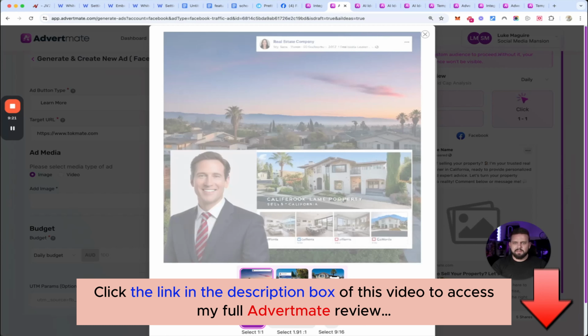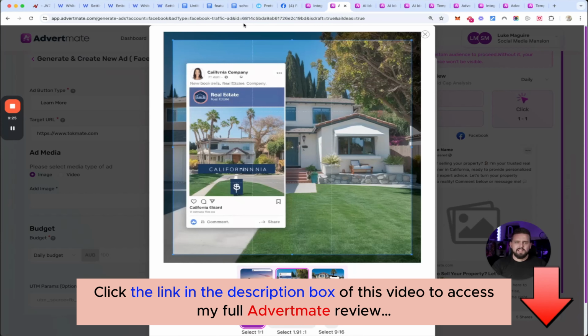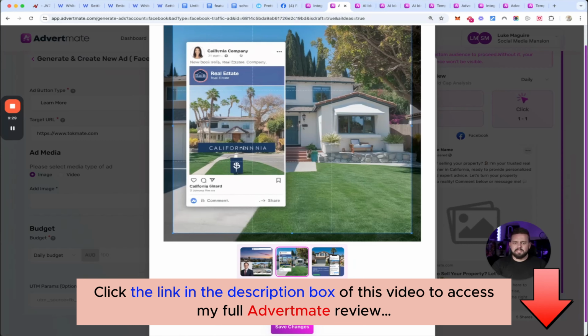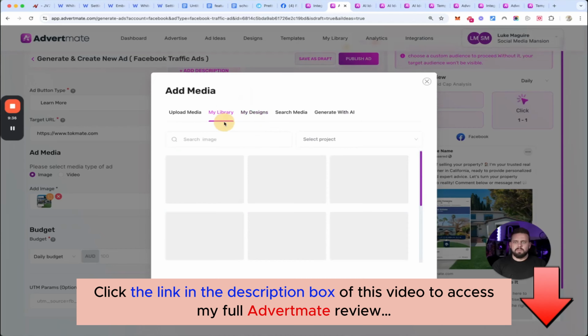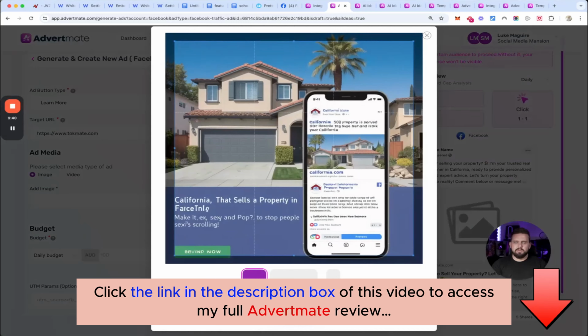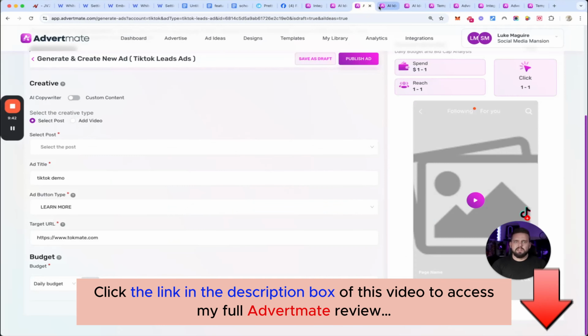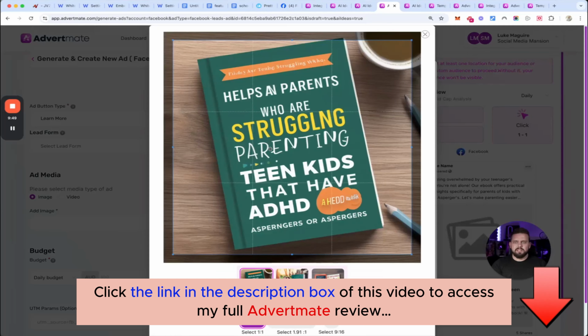We can even add the guy's photo on there or something if we wanted to as well, if I was doing this for a real estate agent. Let's just use this as an example. We'll save the changes, and then we will go to my library where we can then select this example, save. And you can see over here, we've now generated these different images helping parents who are struggling parenting teen kids that have ADHD or Asperger's.